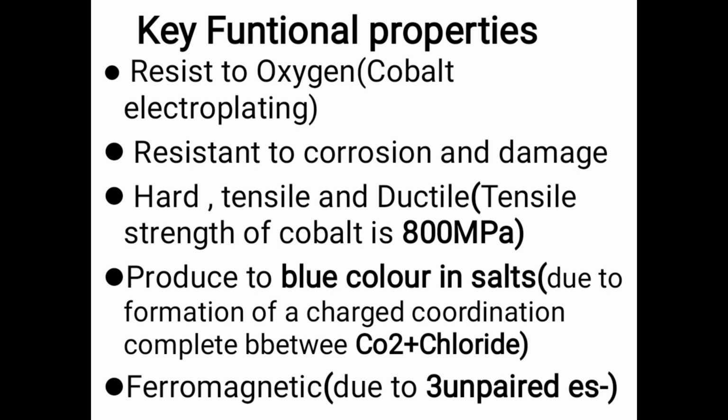It produces a blue color in salts due to the formation of a charge coordination complex between Co2+ and chloride. Means the color changes to blue due to the formation of a coordination complex between Co2+ and chloride. Ferromagnetic is the last one. Key functional properties of cobalt: cobalt is magnetic because it has unpaired electrons that retain its magnetic properties. So, cobalt's key functional property is ferromagnetism, due to the three unpaired electrons. Means the presence of three unpaired electrons.